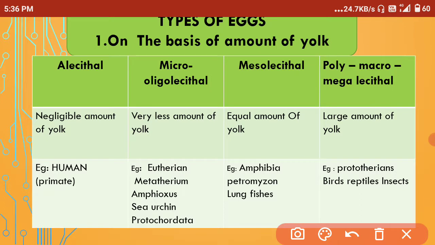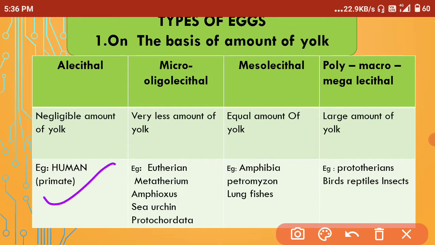Now coming to the alecithal eggs, the name alecithal suggests that it has a negligible amount of yolk; micro has a very small amount of yolk; meso has an equal amount of yolk in comparison to cytoplasm; and megalecithal means it has a large amount of yolk, as the name also suggests. Now the point is which animals have alecithal, microlecithal, mesolecithal and megalecithal eggs. Human beings, which are primates, have alecithal eggs.